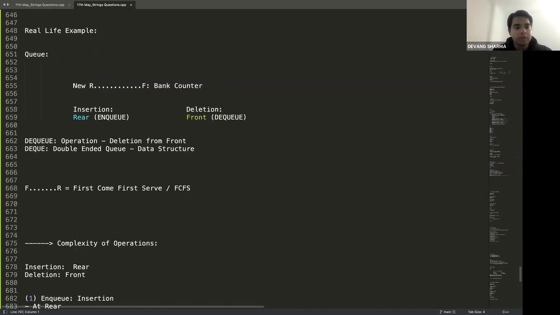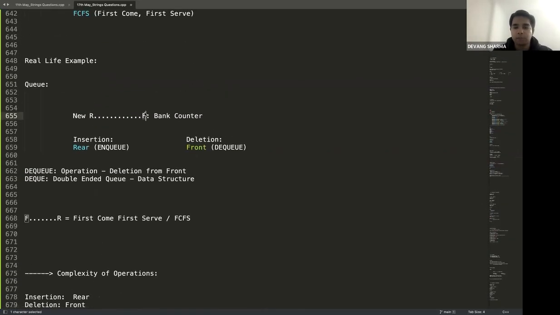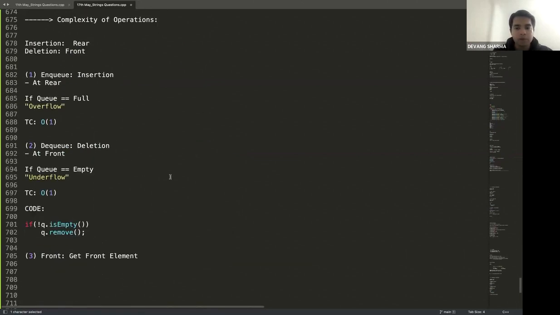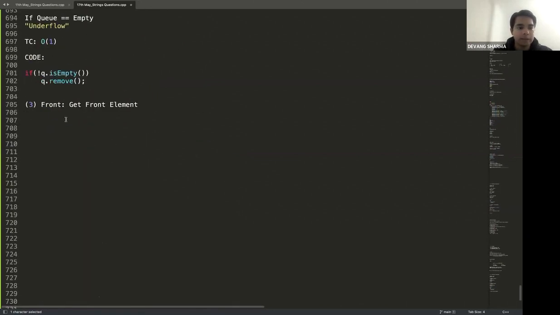So what do you think is the complexity to get the front element in the queue? If I have to access F, how many operations do I need to do? I don't need to do anything. If it's already in the front, I don't need to iterate anything. Complexity becomes what? Big O of 1.